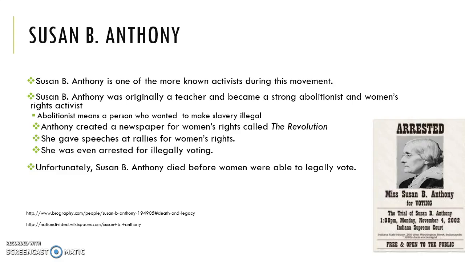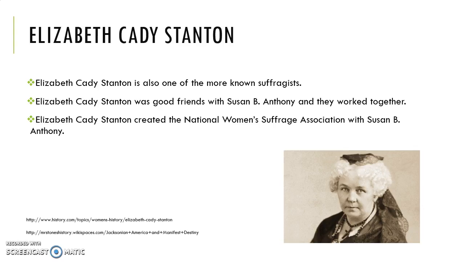Susan B. Anthony is one of the more known activists during this movement. She was originally a teacher and became a strong abolitionist and women's rights activist. Anthony created a newspaper for women's rights called The Revolution. She gave speeches at rallies for women's rights, and she was even arrested for illegally voting. Unfortunately, Susan B. Anthony died before women were able to legally vote.